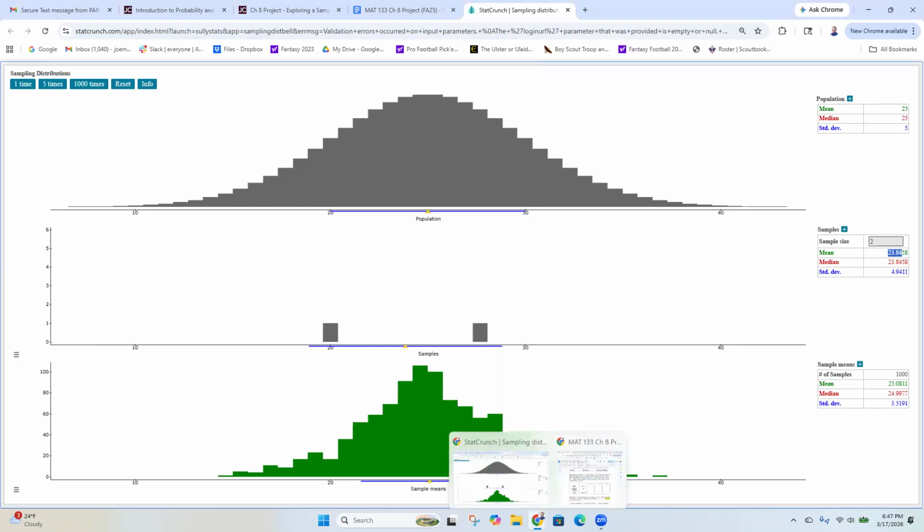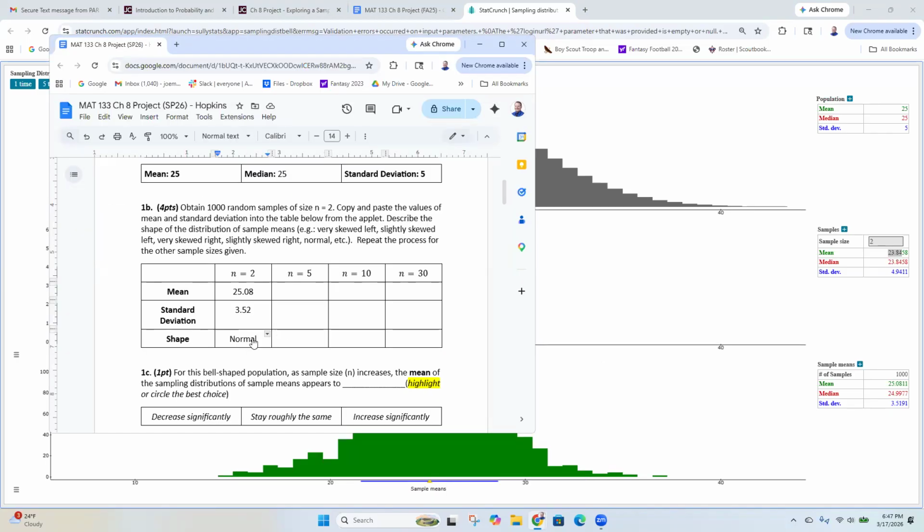Now this is a boring result because we had a normal population. And so, of course, when we took some samples, our resulting sample distribution is also normal. So Gabby, I think that yours is normal as well, but if you put slightly skewed left or slightly skewed right, that's fine. Because this one might be off because with a sample size of 2, there is some randomness, right? These are random samples, and so there's a chance that yours ends up being skewed.